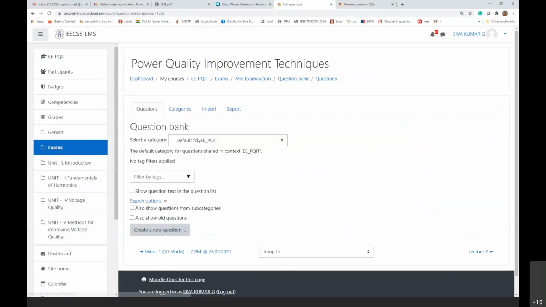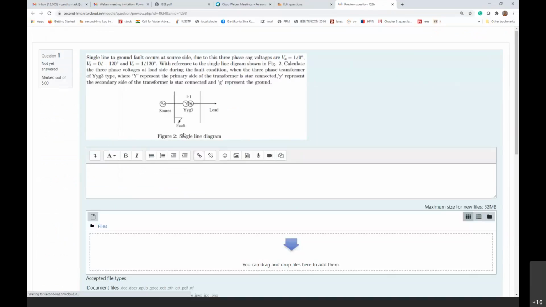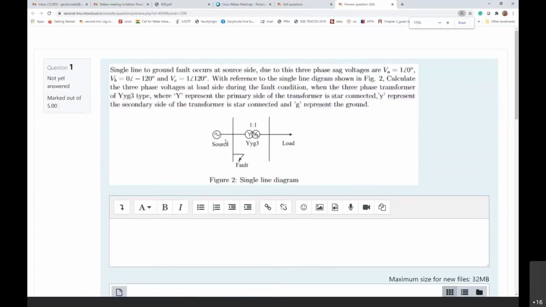Question bank, that is Q2. There is one more question in the examination, similarly, but this is a YG3 transformer. In this particular question also, the primary side is not grounded, right? Then obviously,